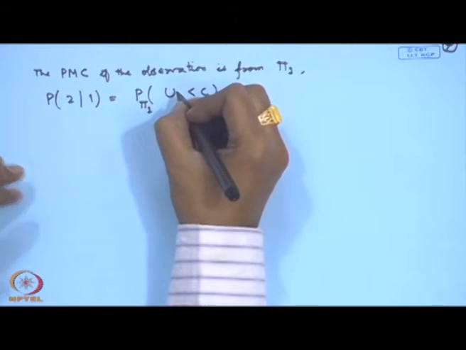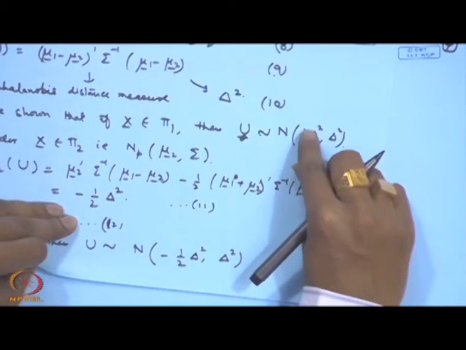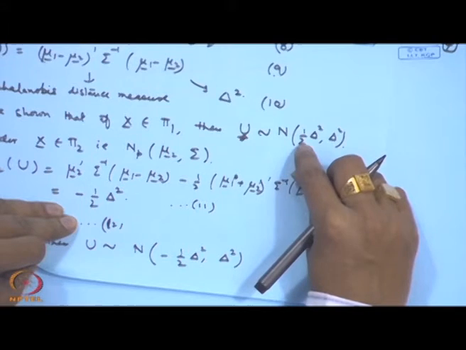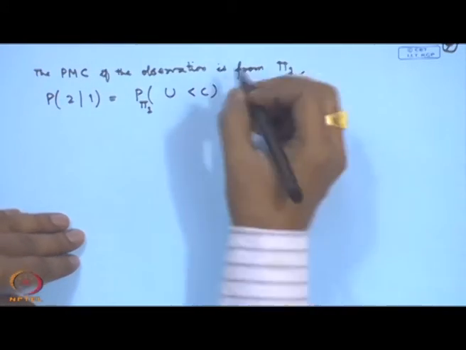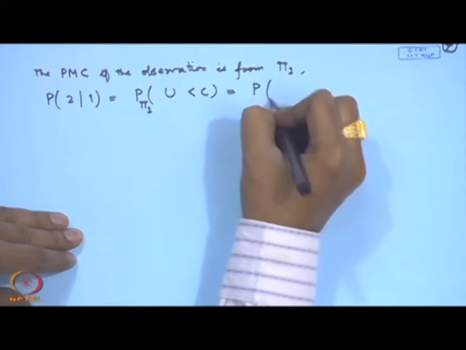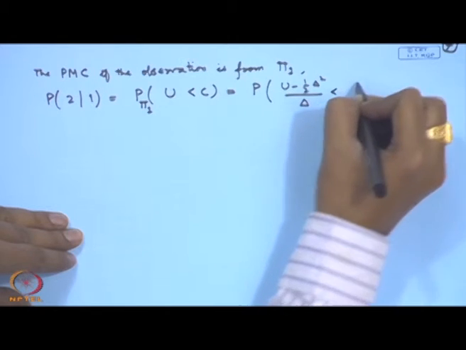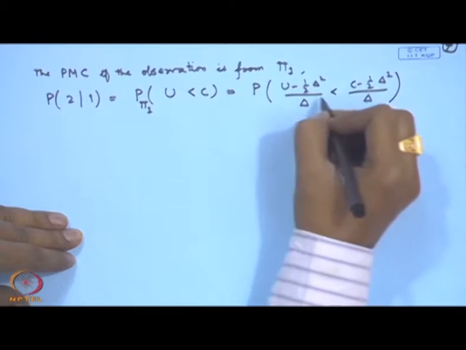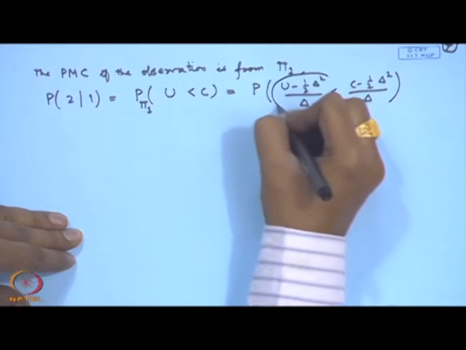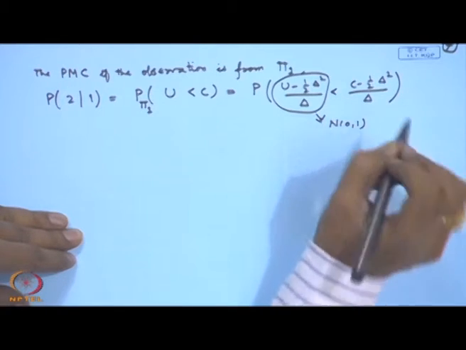Now, under pi 1 we have just now derived that u follows a normal distribution with mean half delta square and variance delta square. So we can consider u minus half delta square, divided by delta, less than c minus half delta square, divided by delta. This is becoming a standard normal random variable.